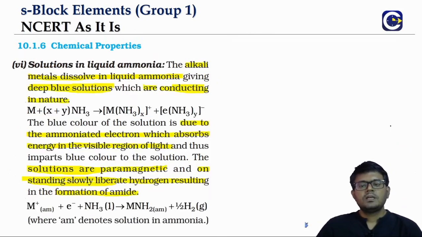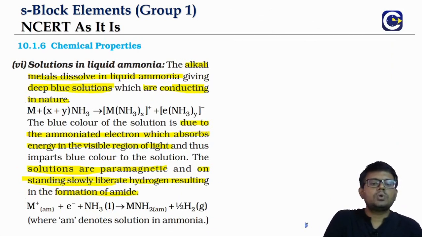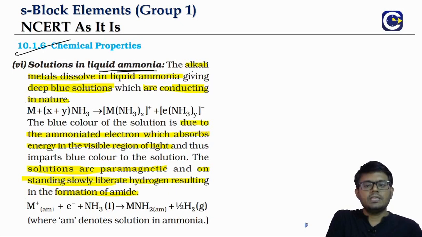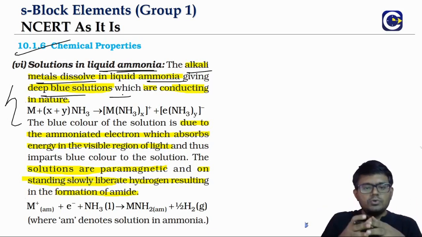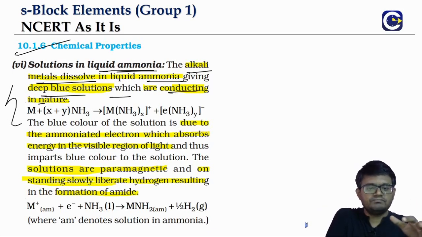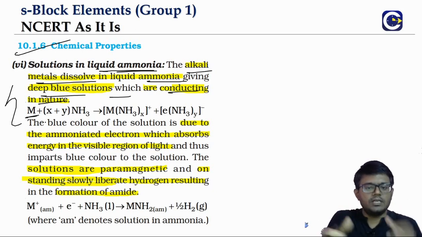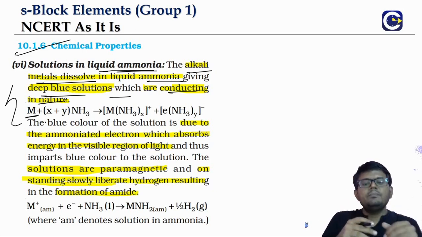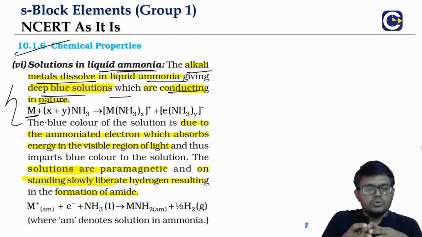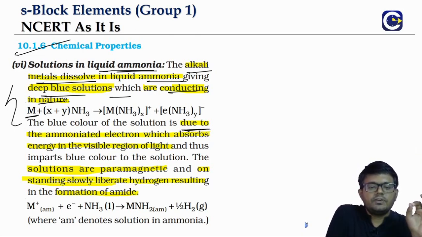Now, when you have the solutions of the alkali metals in liquid ammonia, they can easily dissolve in liquid ammonia, and they will form deep blue color solutions which have conducting nature. The deep blue color is mainly attributed to the ammoniated electrons.